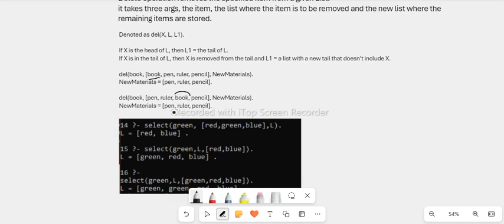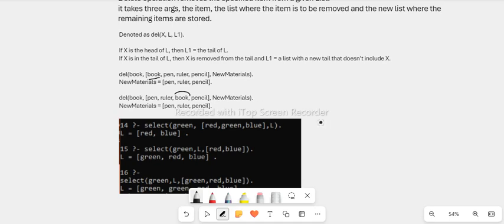Pen, the head, will be returned, since it's not the book, the item that I want to remove, so the pen is returned. Then book, the item that I want to remove, which is part of the tail, is now removed. Then it gives us the new tail, which is ruler, pencil. Then we have the material: pen, ruler, and pencil. So that is that for delete.